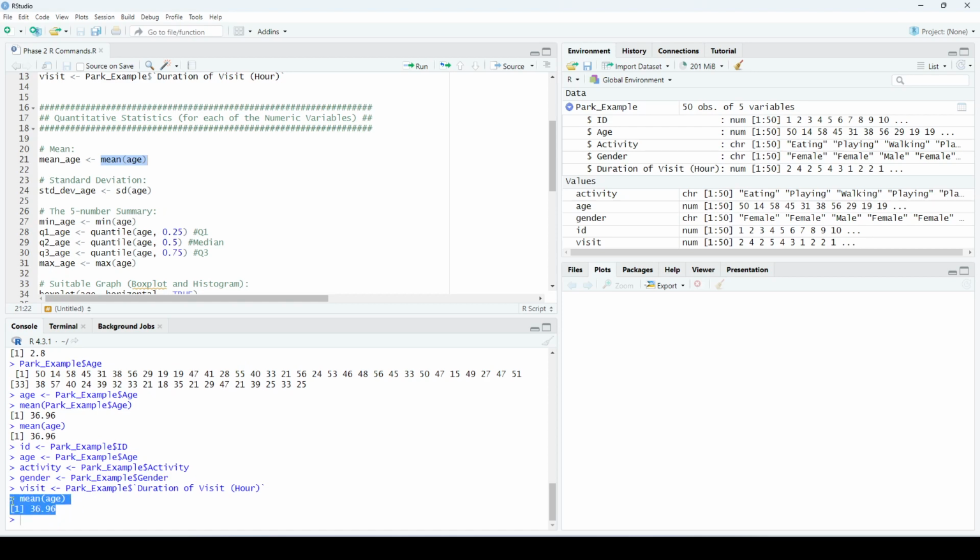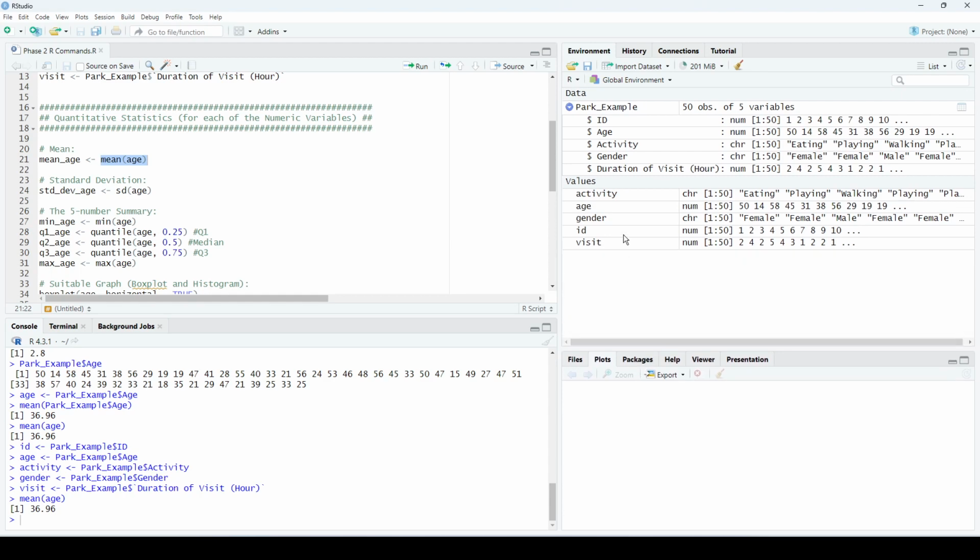But as you can see here, when I ran this command by itself, mean of age, it displayed its value here, but it did not save it here on the right side under the environment tab. It was not saved here. So what if I need this mean age later on? For example, if I need it during the confidence interval or the hypothesis testing, inferential statistics, as we will see later on. So I can save it inside another variable.